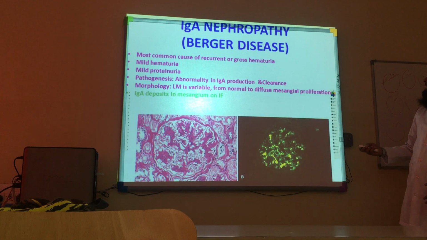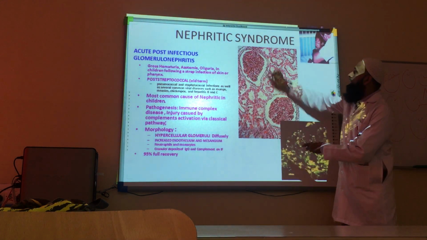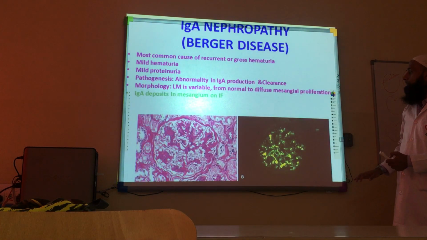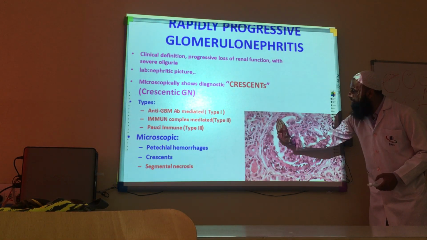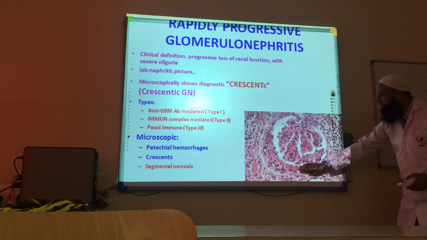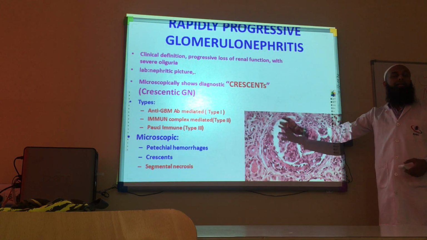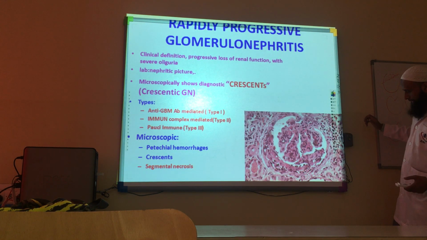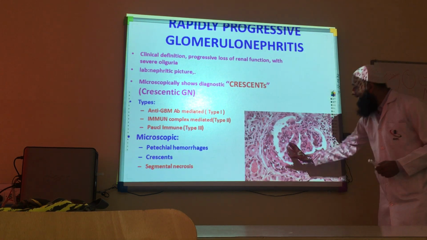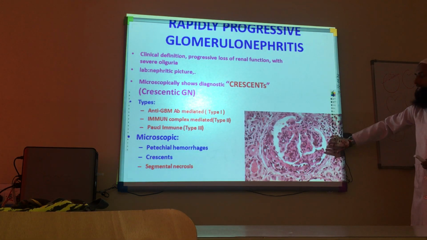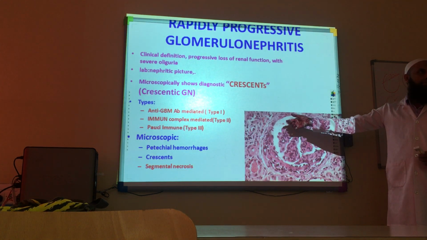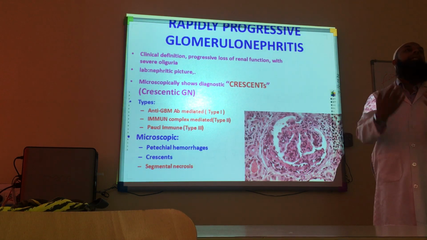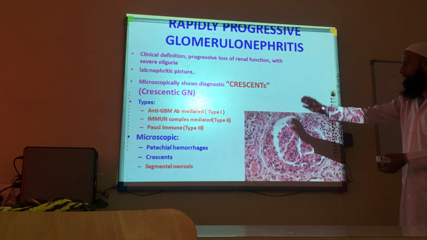Normally, if you compare it with the previous ones, the space around will be all clear. But in this disease, typically you will find that the Bowman's capsule space is mainly obliterated, and it is obliterated by a sclerosed body, by a sclerosis. So this hardening at this one side is giving its appearance, which is called crescenteric. So some people also call this disease, instead of rapidly progressive, crescenteric glomerulonephritis, typically because of this appearance.